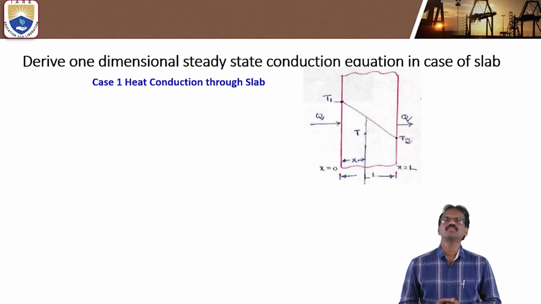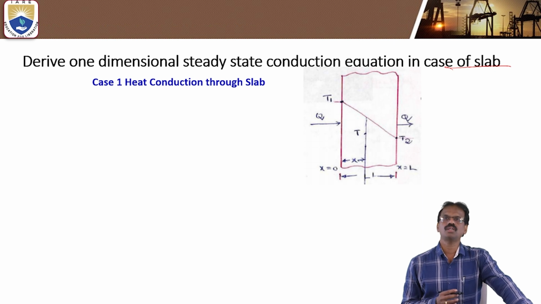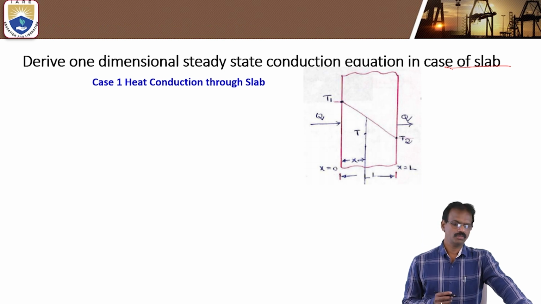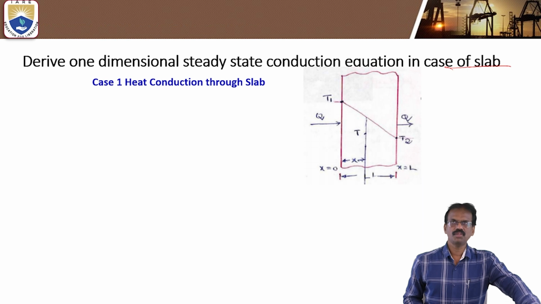The first one: we derived the one-dimensional steady-state conduction equation in the case of slabs. In the last class, we already discussed the Cartesian coordinate system, and derived the steady-state conduction equation in the Cartesian coordinate system, and in the cylindrical coordinate system for cylinders. For spheres also we already discussed. So based upon the previous